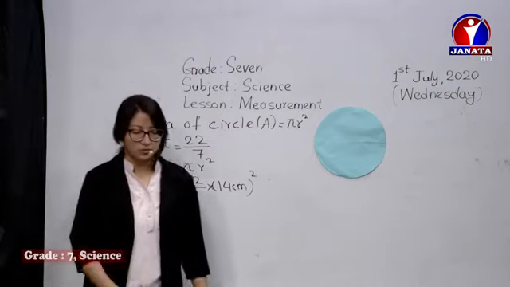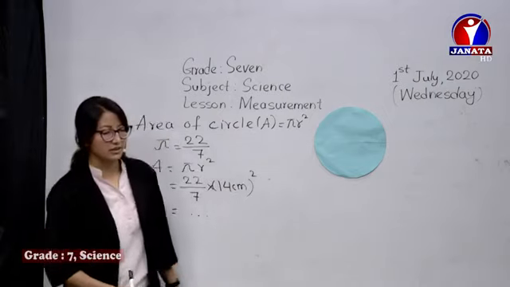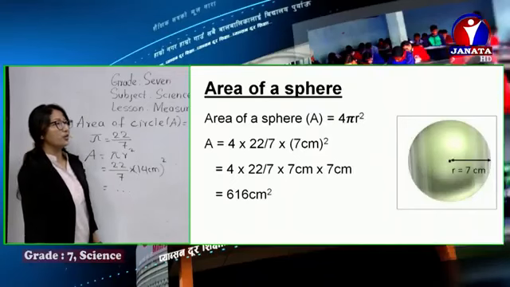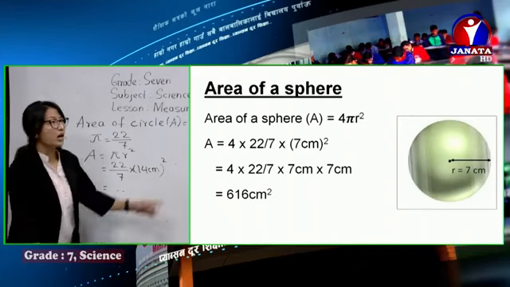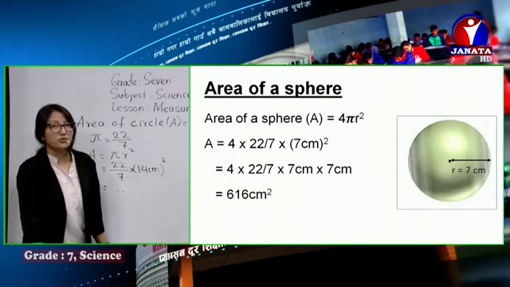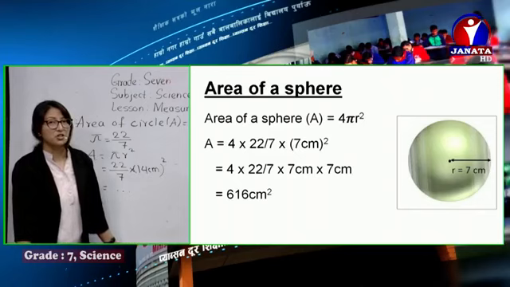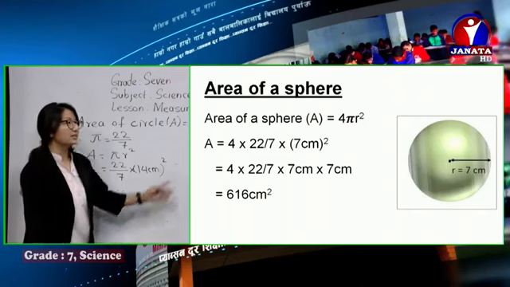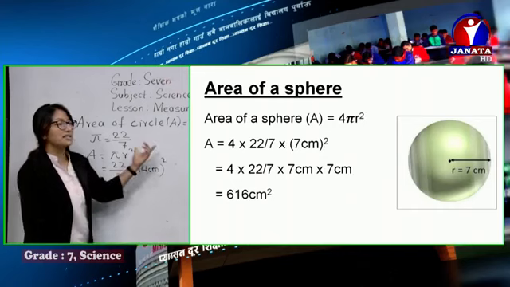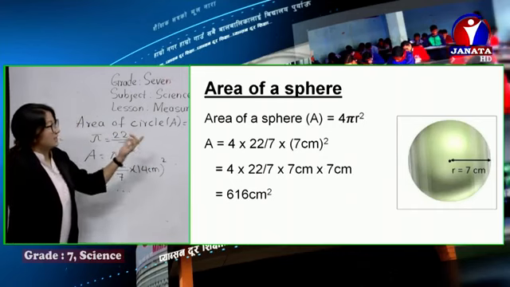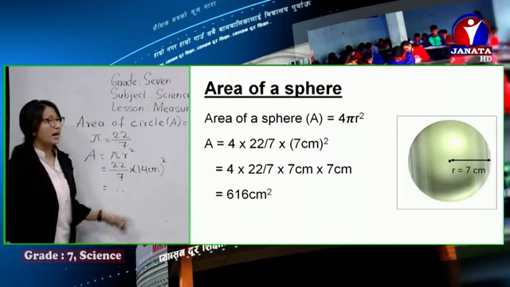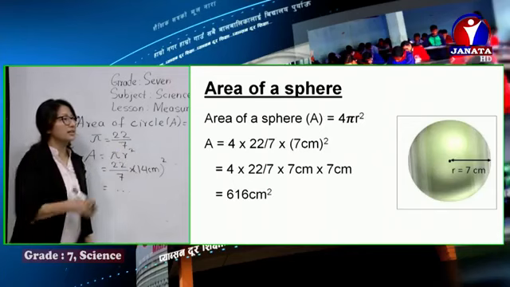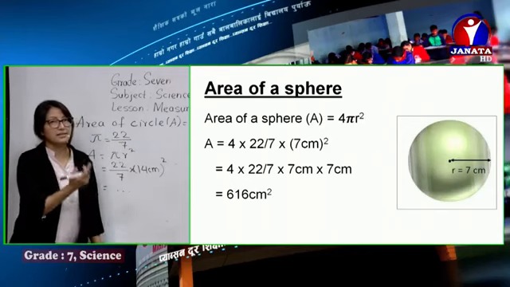Another one more, I'll show you in the slide. Please check in the slide, area of a sphere. To calculate the area of the sphere, this is the formula: area of a sphere is 4 pi r square. Now, how do we calculate the diameter of the sphere? In the previous class, we practically measured the diameter of the sphere. Here the diameter is 14 centimeters and the radius is given as 7 centimeters. So the formula is area of a sphere, 4 pi r square, and just check out the calculation, it's 616 centimeters square as the answer.